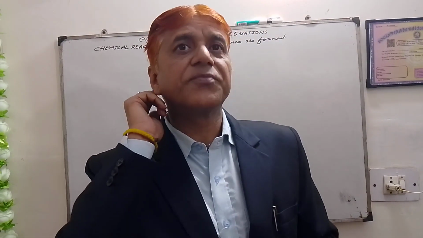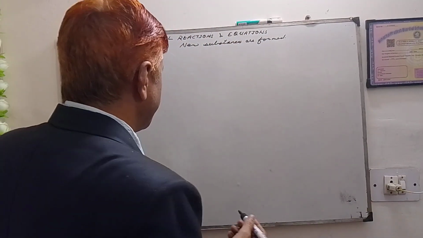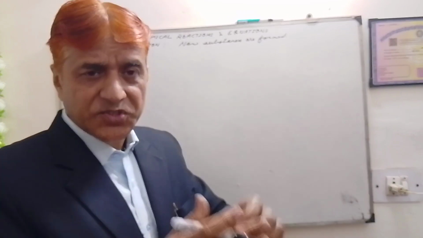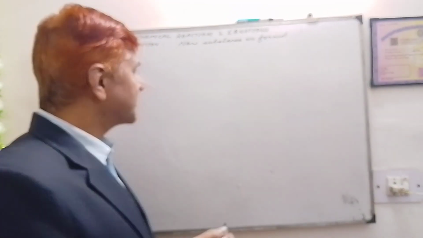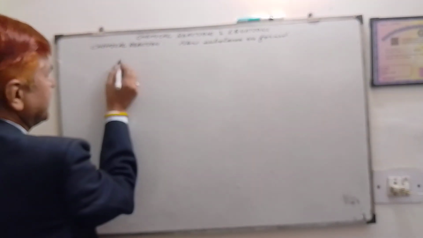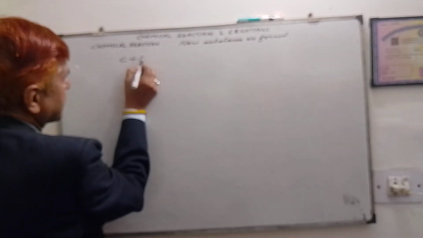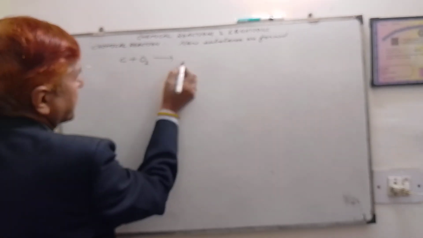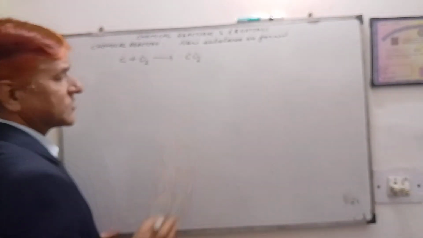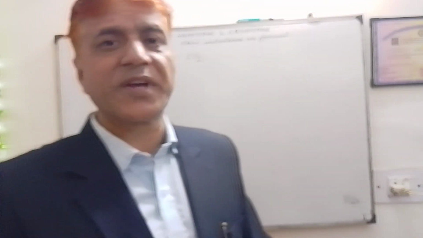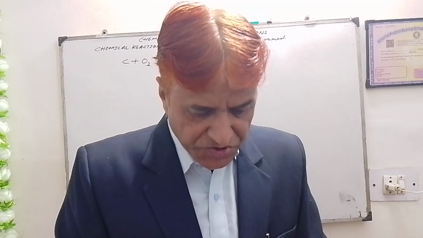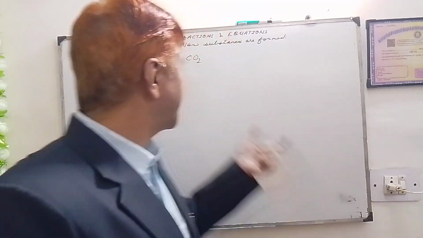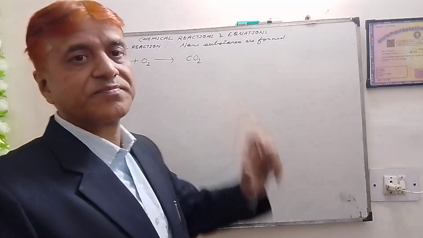For example, if we are burning a fuel, fuel generally contains carbon. When we burn a fuel, this is also a chemical reaction. In fuel, carbon reacts with oxygen to give carbon dioxide. So this chemical reaction we have written in the form of a chemical equation.